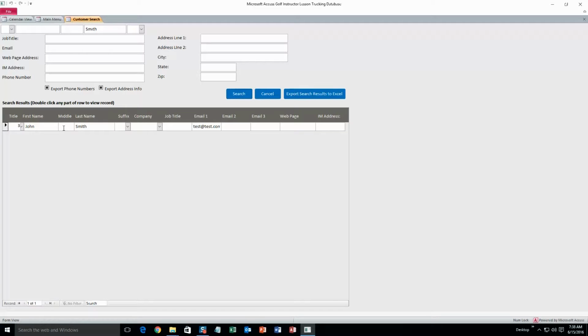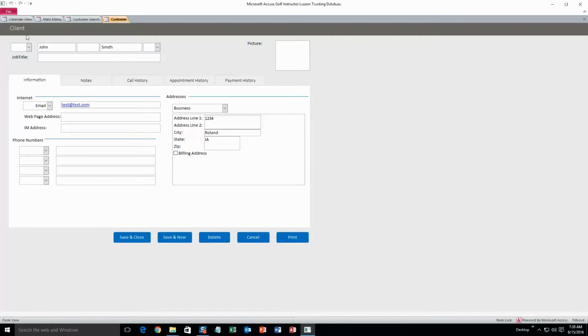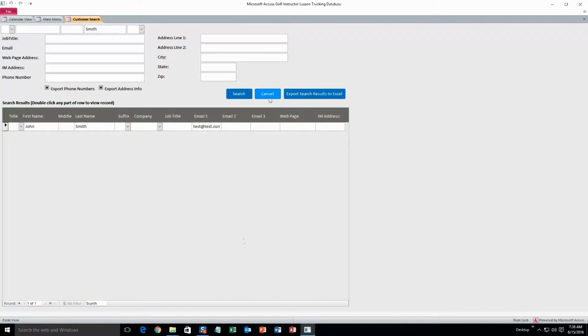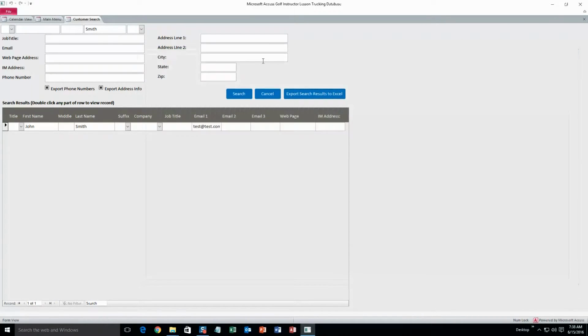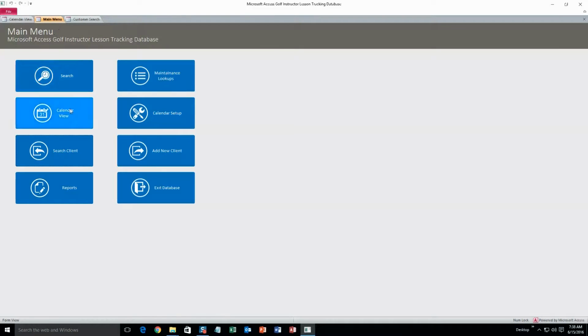And from here you can double click on it, and that will bring you back to the client form where you can edit or delete any information that you want to. And you can also export the search results to Excel. So it pulls all that information into a new workbook for you. So there you go.